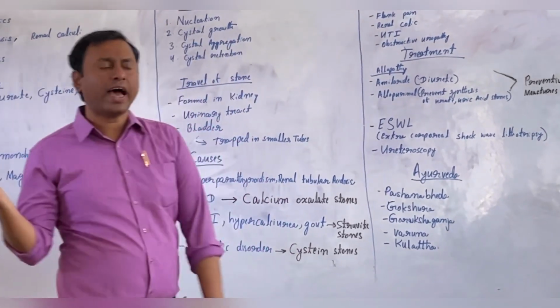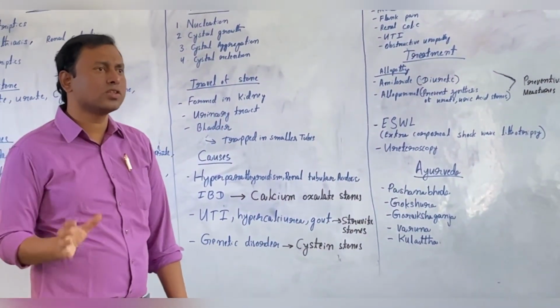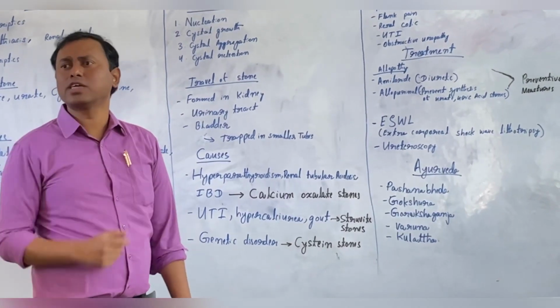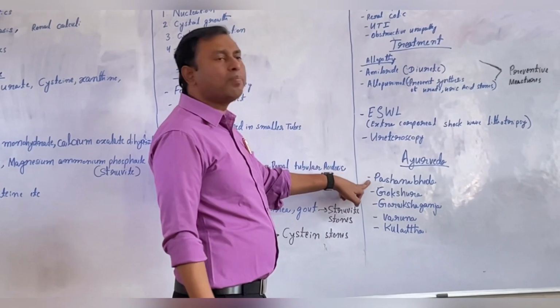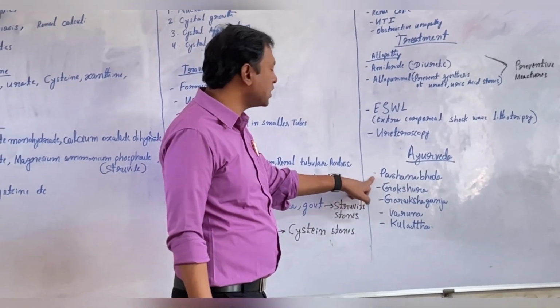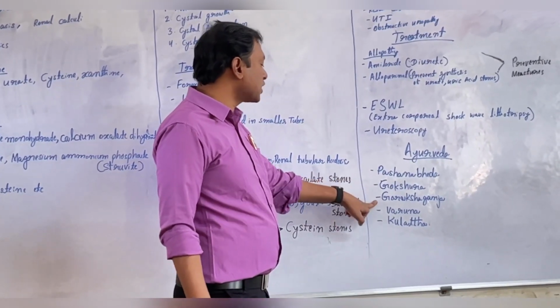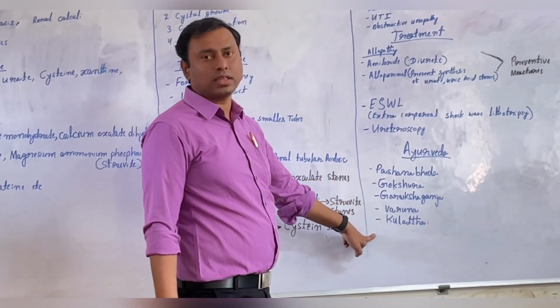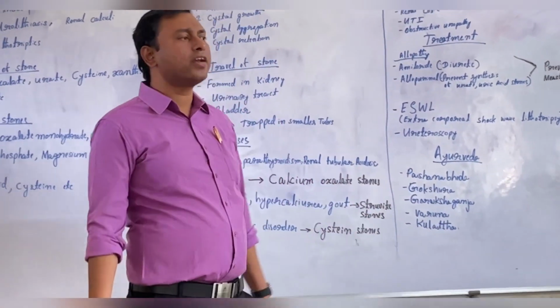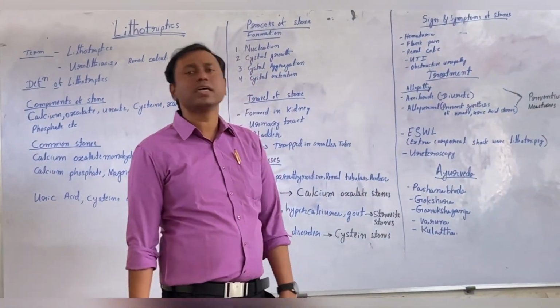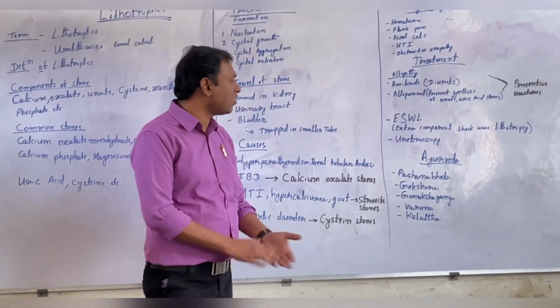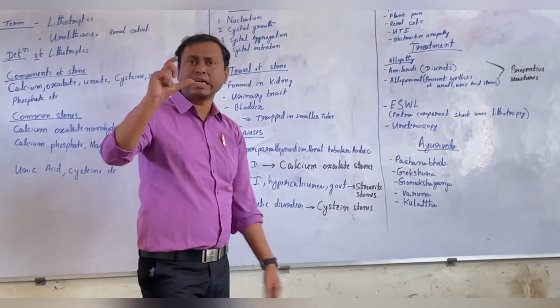If you come to the Ayurveda side, there are drugs available to break the stones. In Ayurveda, the very common ones are Pashanabheda, Gokshura, Goraksha Ganja, Varuna, and Trinapanchamula. These drugs are very commonly available to treat or break down kidney stones. So many brands are available. You just have to know the contents.